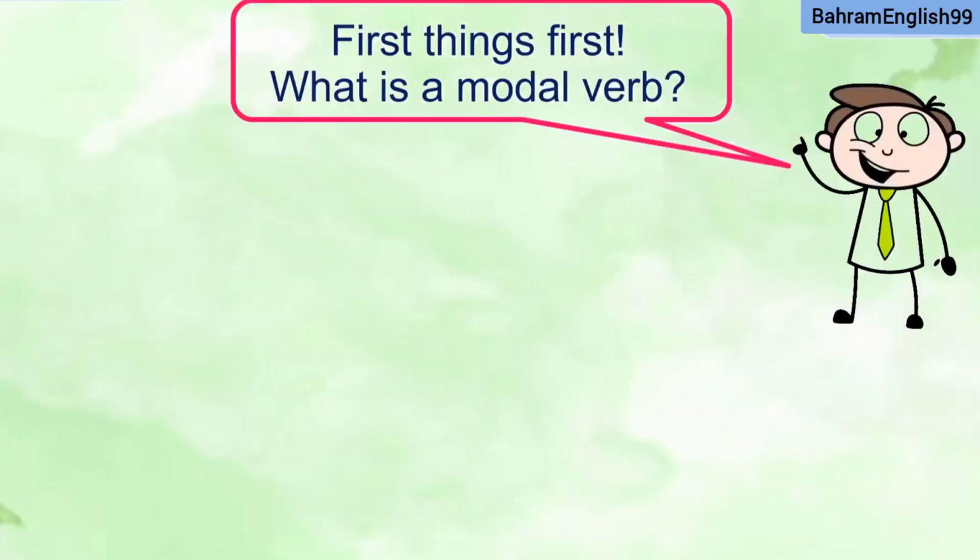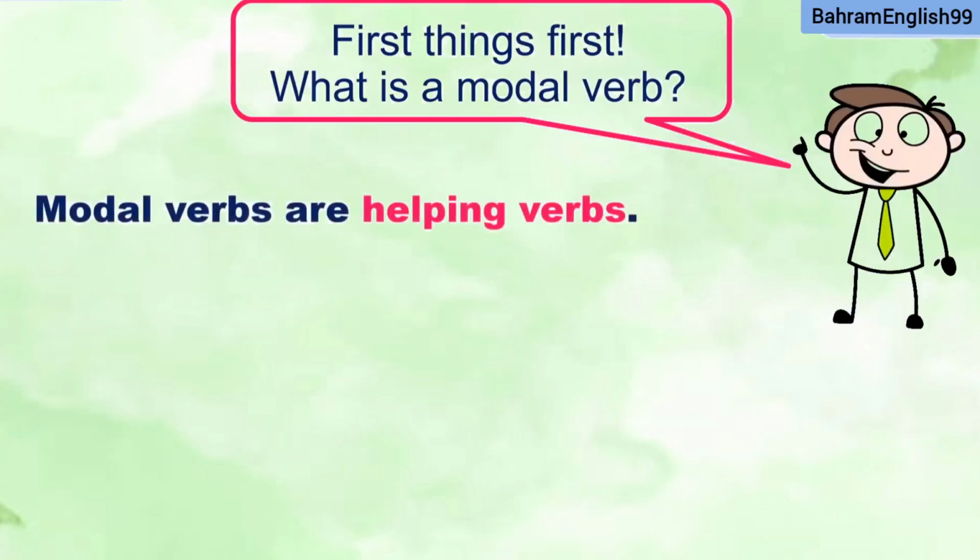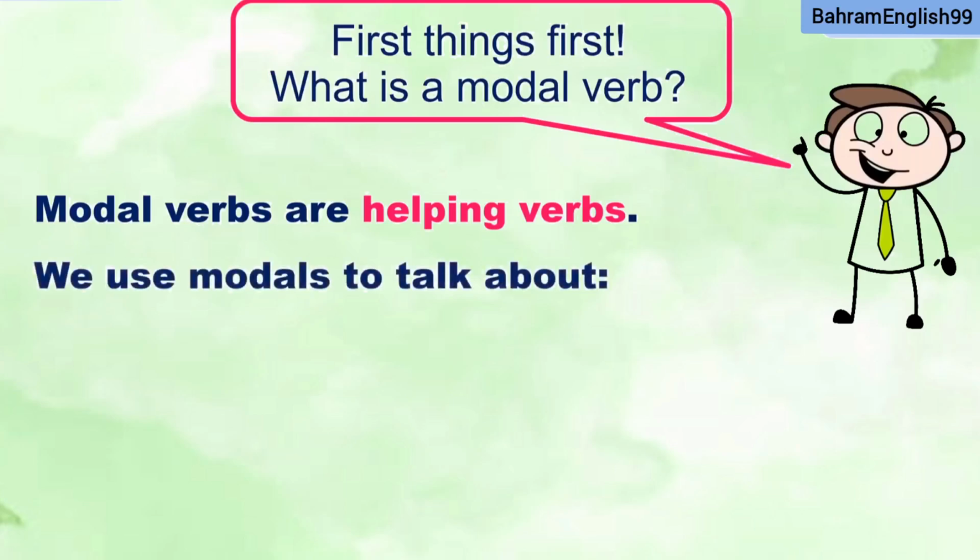First things first, what is a modal verb? Modal verbs are helping verbs. They help other verbs. And we use modals to talk about abilities, for example. She can swim. She has the ability to swim. The main verb is not can. The main verb is swim. But can is helping swim to show a different aspect of the verb.